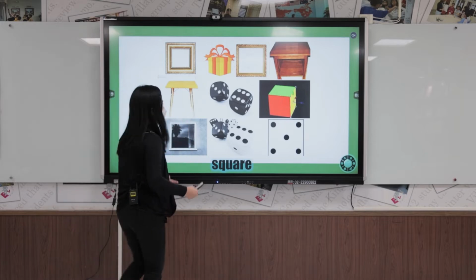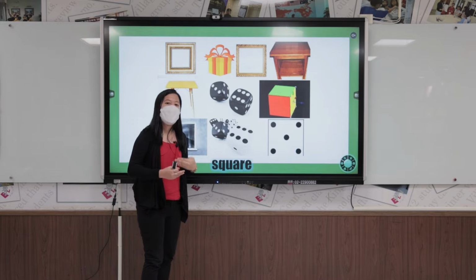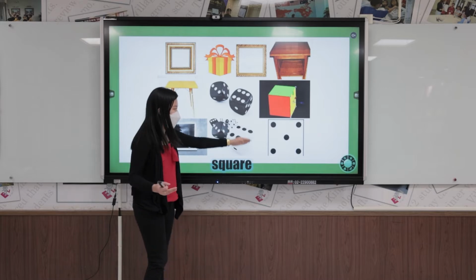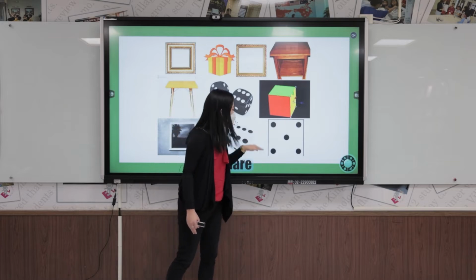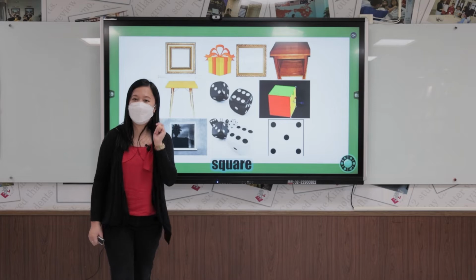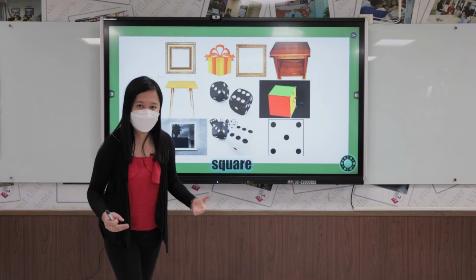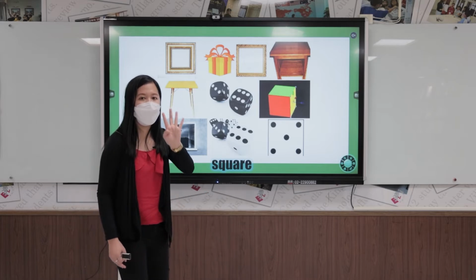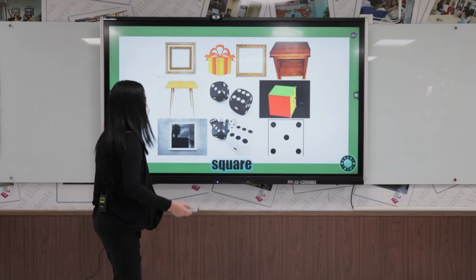If you are going to use a ruler to measure the length of each side, you will find out that a square has equal sides. Okay? 4 equal sides. Don't forget that.